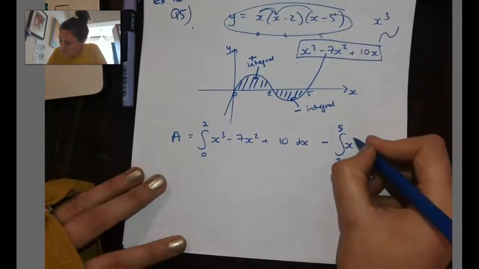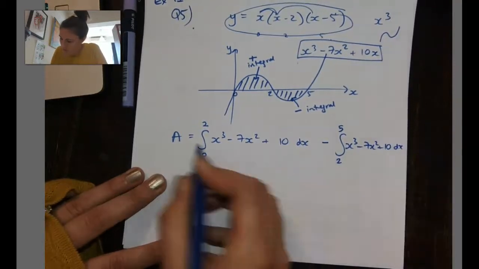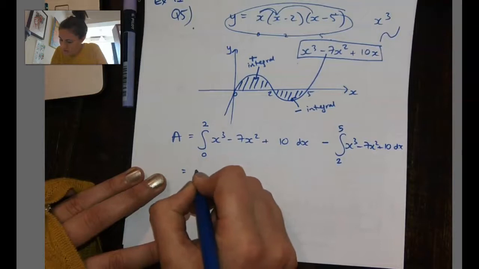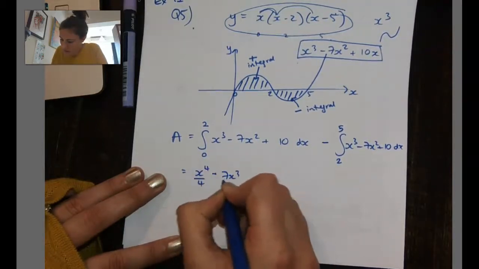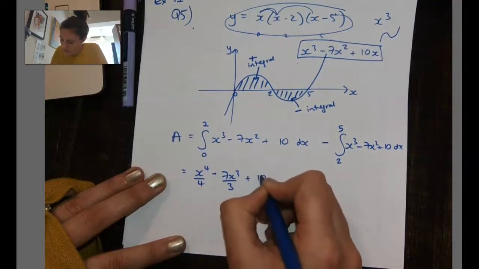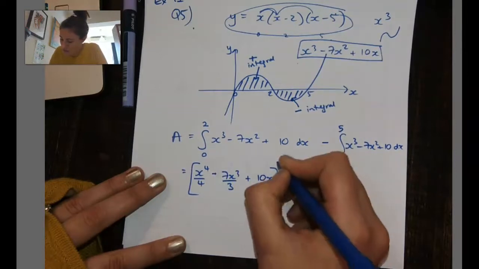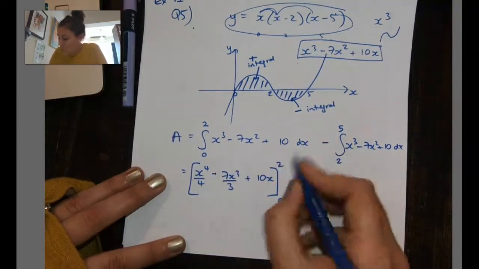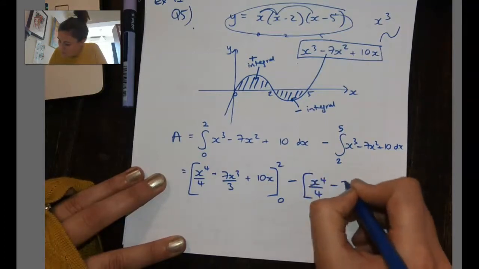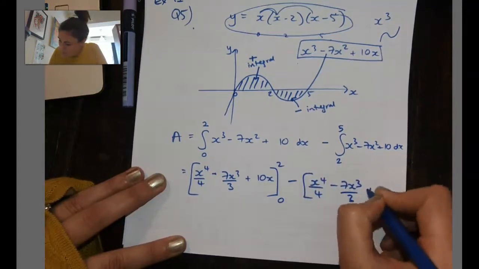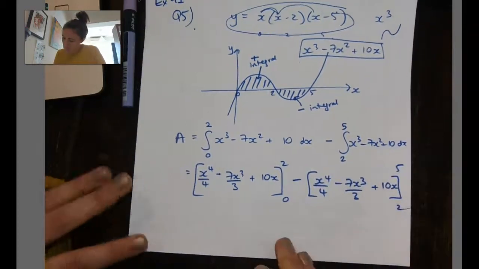So this would be the same function there. So I'm going to integrate, add 1 to the power, divide by the new power, add 1 to the power, divide by the new power, and here I'm actually not going to bother with my constant of integration because I know it's going to cancel out when I do the substitutions. This is from 0 to 5.